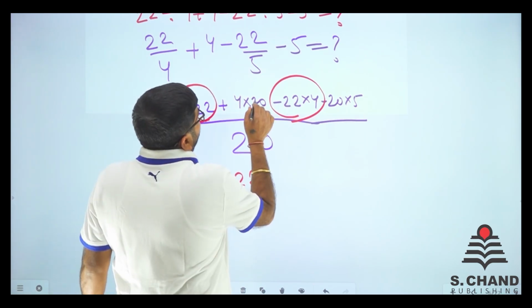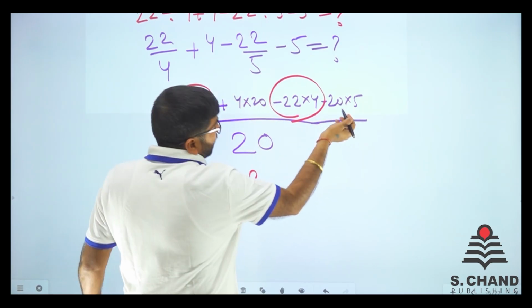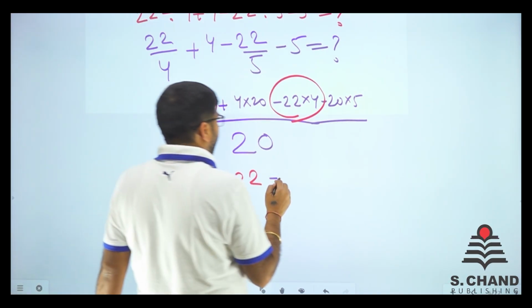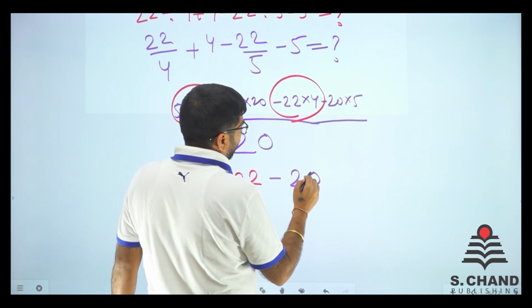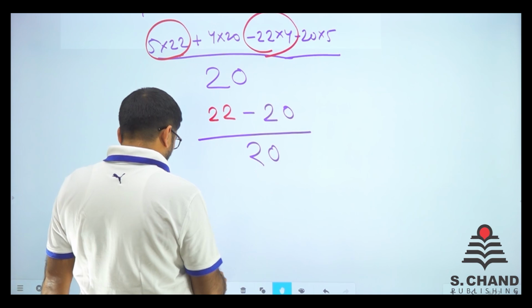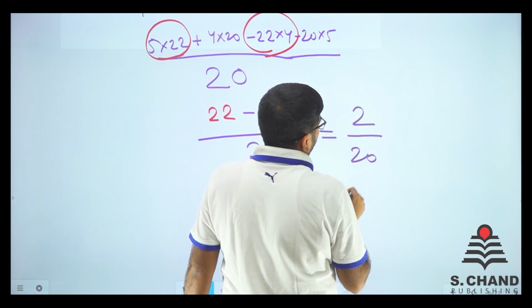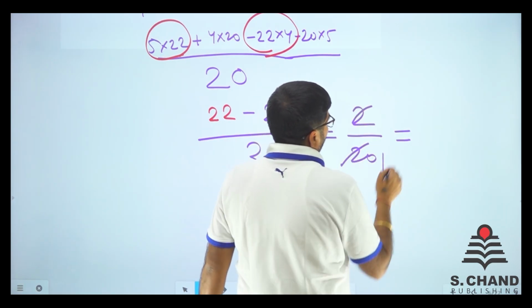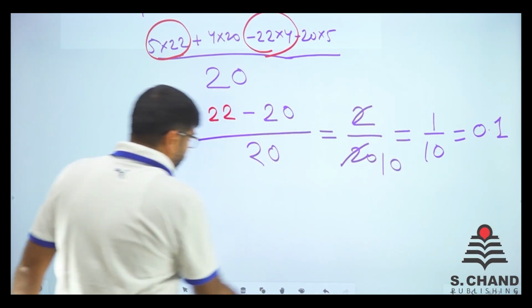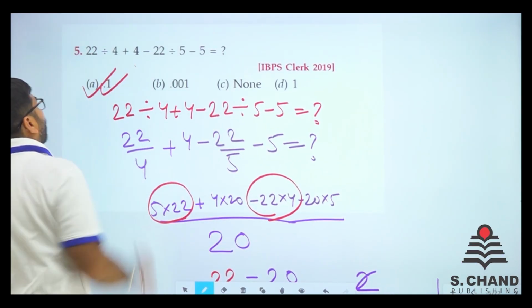In the similar way, 20, for example, this 20 is b and this 20 is also b. So minus 5b plus 4b. Minus 5b plus 4b is just minus b. So I got 20 here. Divide by 20 here, right? So finally 22 minus 20 is 2, divide by 20, so we just cancel out this, so we got 1 by 10 is 0.1. Now is there any option 0.1 in the options? Yes, we have. The first option has 0.1 only.